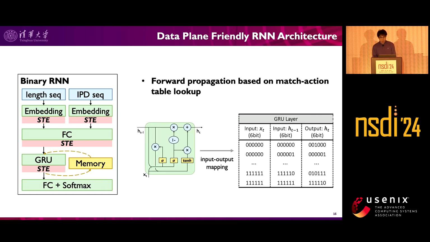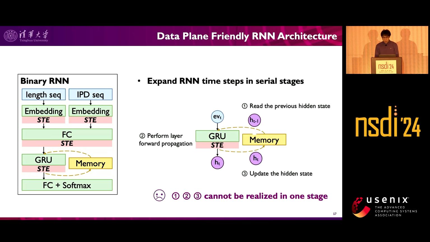Since all activations are binarized to 1 and -1, the input and output vectors of any layer are essentially bit strings, and we can realize equivalent input-output mapping of a layer by looking up a match action table, regardless of what computations are actually in the layer. To execute consecutive RNN time steps, a straightforward way is to store the hidden states for each flow. When a packet arrives, we read the previous RNN hidden state, perform layer forward propagation, and then update the hidden state.